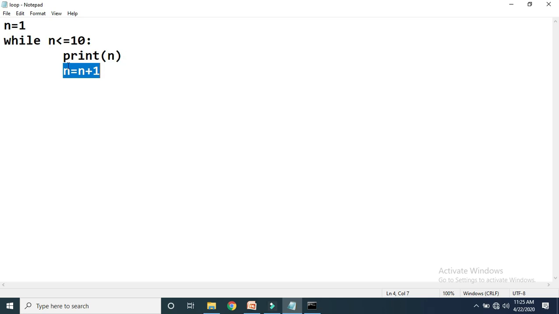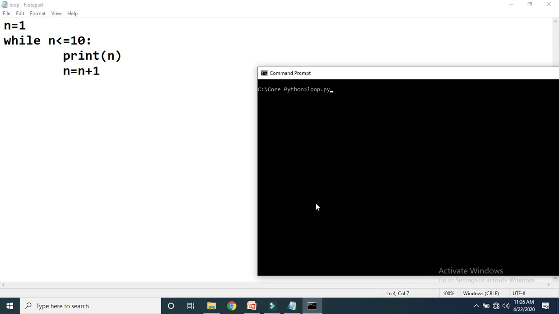Likewise, when the value of n becomes 10, 10 less than or equal to 10, true, it will come inside and print 10. Then n will become 11, and 11 less than or equal to 10 is false. So the last value we get on the command prompt will be 10. If the condition is false, then it will not execute the statements that we have written in the body of while. Let me execute this program.